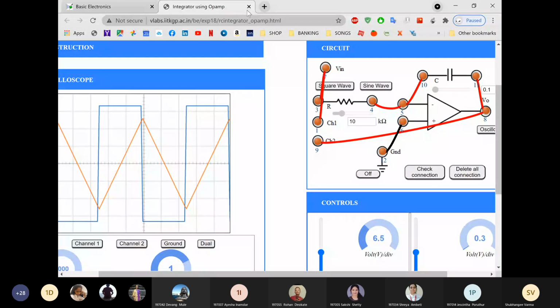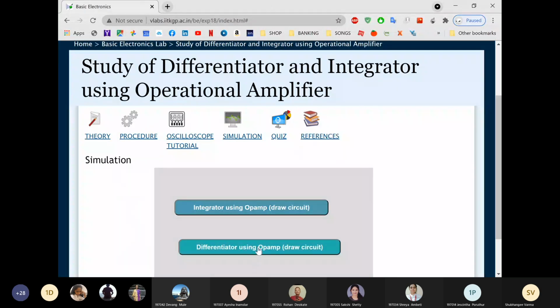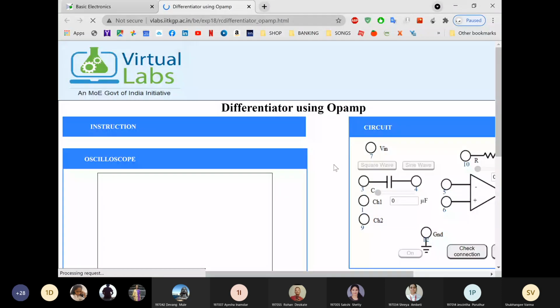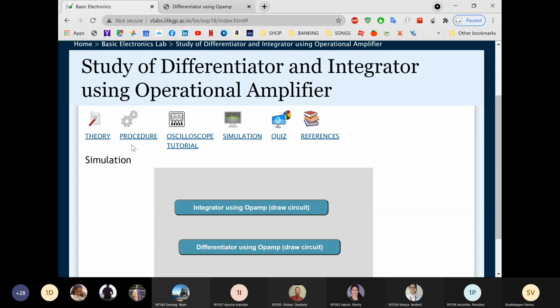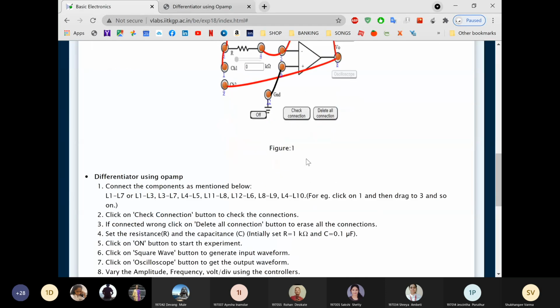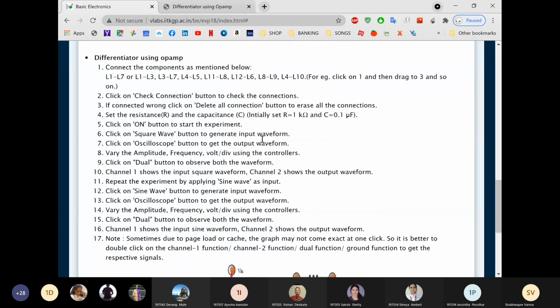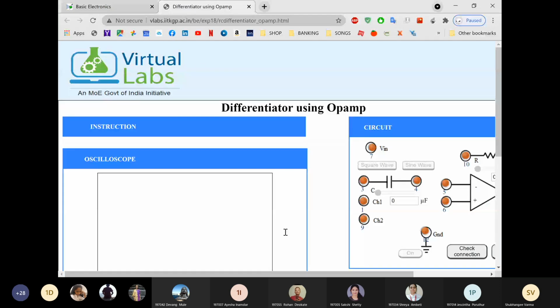Now we will perform the differentiator. Okay. I'll close this window. Now click on differentiator. For differentiator, you have to select resistor 1 kilo ohm and capacitor 0.1 microfarad. Okay, R is 1K and capacitor 0.1.